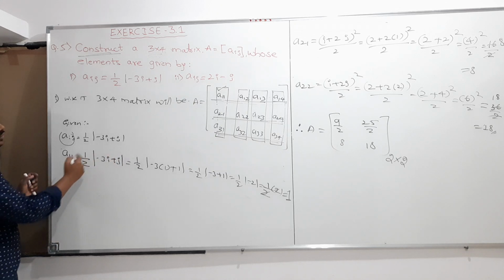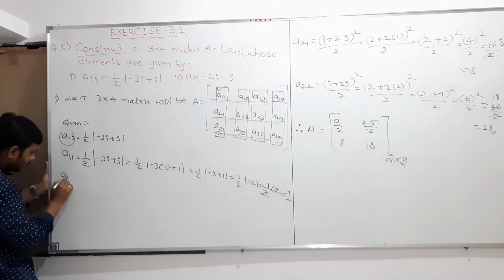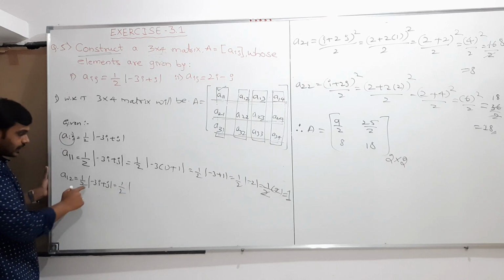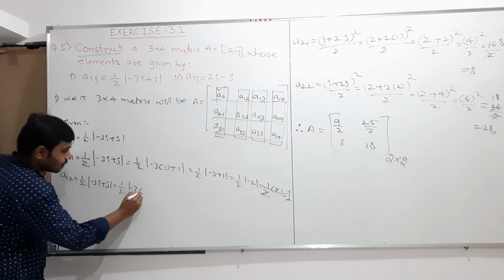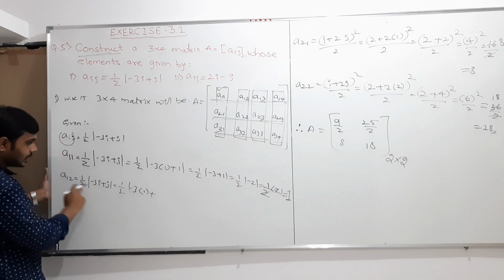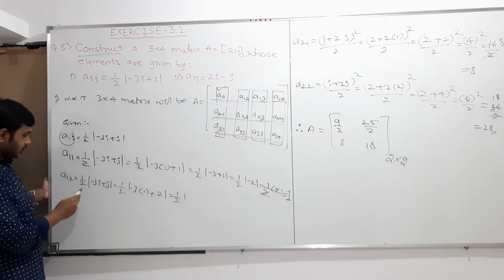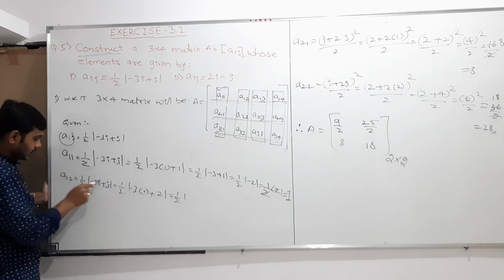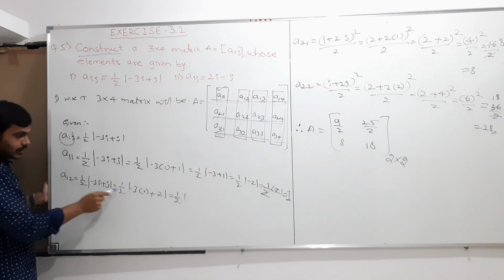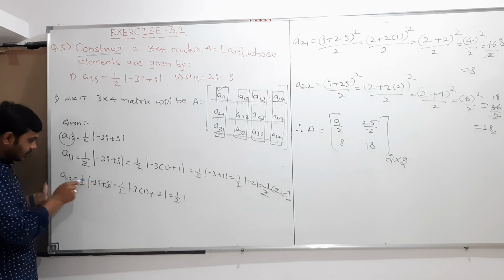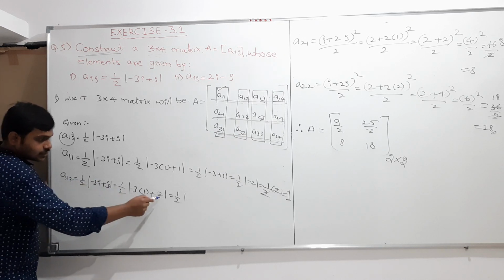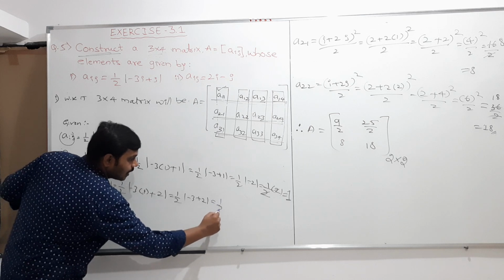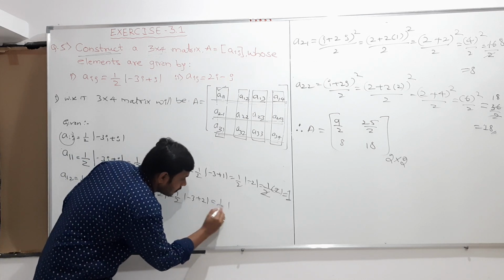Clear? Next come to A12. A12 is equal to half modulus of minus 3i plus j, where I take the i value as 1 and the j value as 2. So half into modulus of minus 3 into 1, which is minus 3, plus 2.